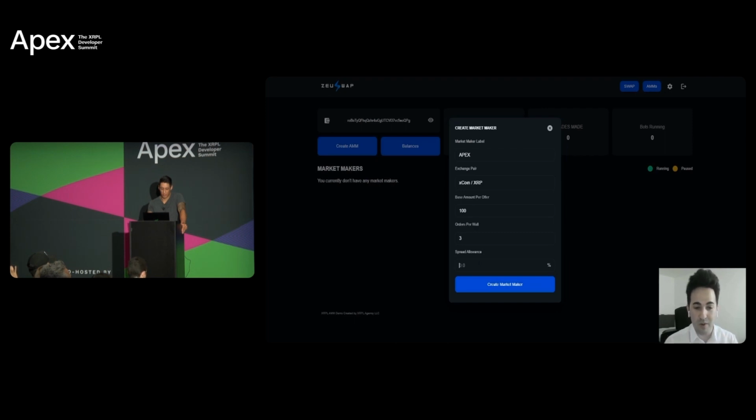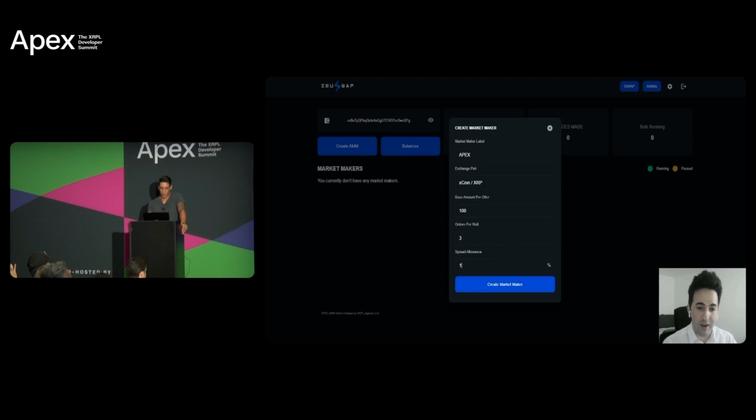And now to the most important setting in here, the so-called spread allowance. This defines when the AMM, so when the bot, should interfere. For example, we can define 1%, meaning if the spread, the difference between the highest buy order and the lowest sell order, is more than 1% of the price, then the bot will kick in and will interfere.